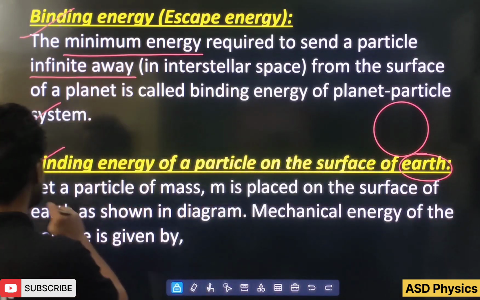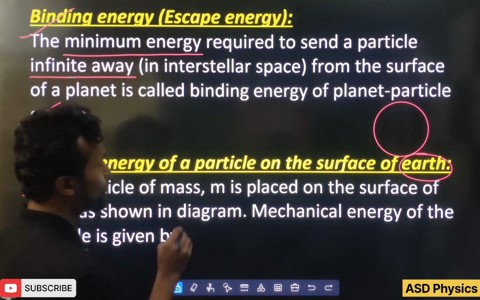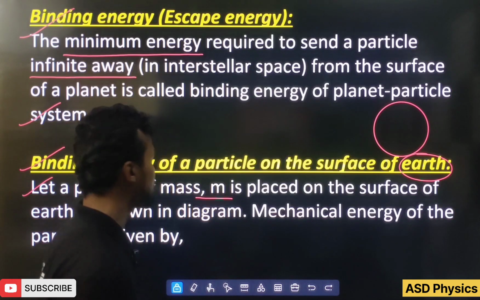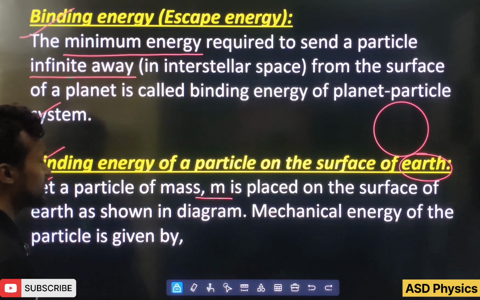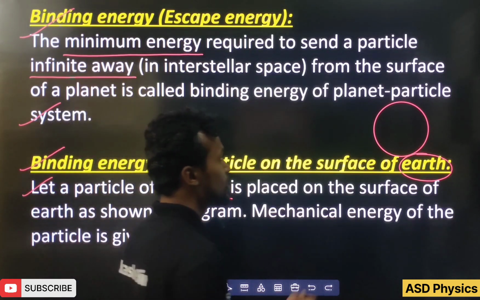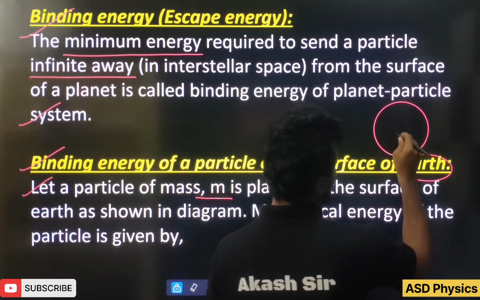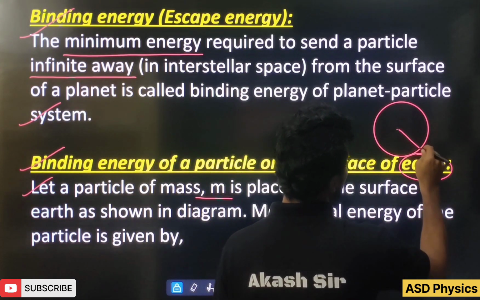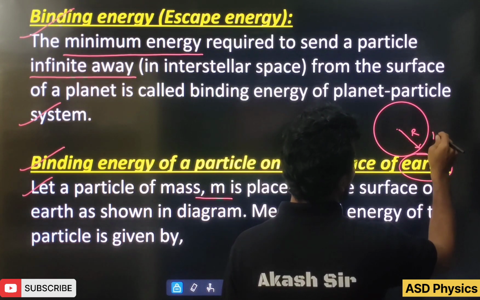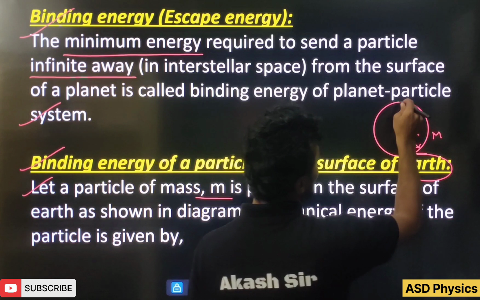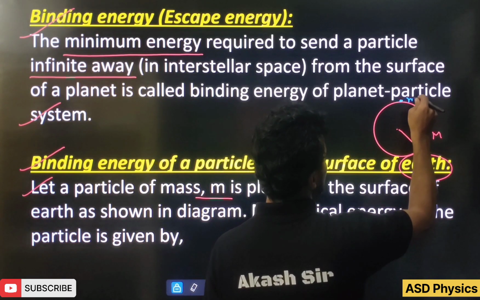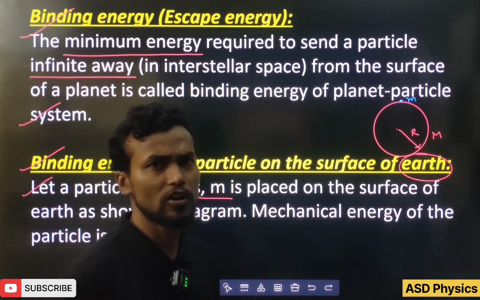Okay. So see here, please, let a particle of mass small m be placed on the surface of earth. As shown in the diagram, the mechanical energy of the particle is given by... So students, here I have drawn one planet. Its radius how much here? R. And mass how much here? M. Now what is there? One small object, one particle, small m, we placed at the surface of the planet.